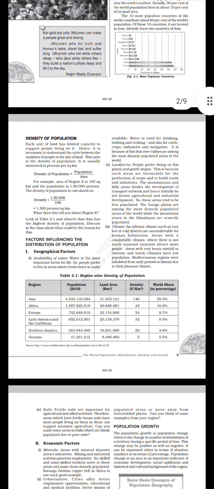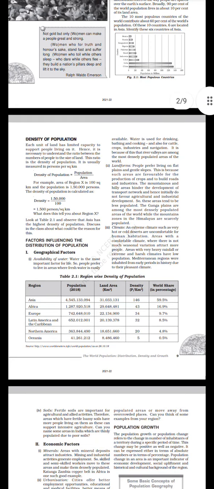Factors influencing the distribution of population. Geographic factors. Availability of water. Water is the most important factor for life. So people prefer to live in areas where fresh water is easily available. Water is used for drinking, bathing and cooking, and also for cattle, crops, industries and navigation. It is because of this that river valleys are among the most densely populated areas of the world.